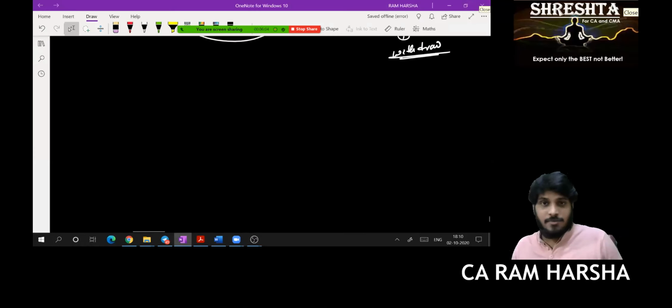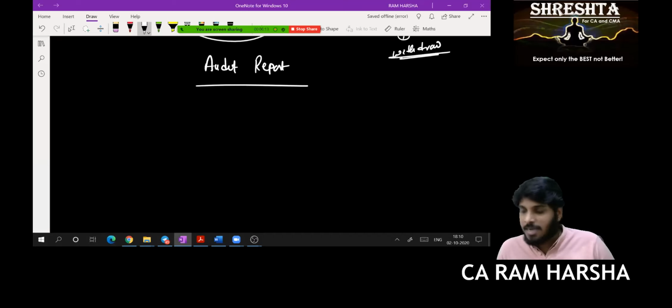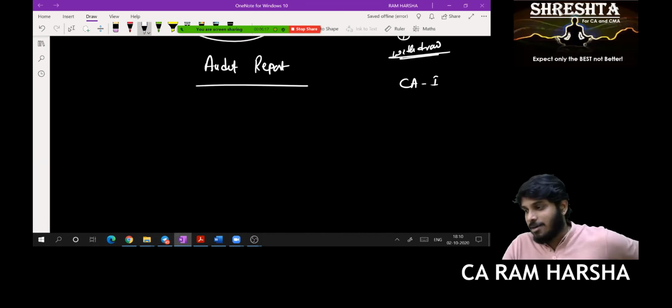So the chapter that we are going to discuss now is audit reporting. First of all, get a clarification that whatever the auditing syllabus that we are discussing at CA Inter level, it is completely the same, exactly the entire syllabus is there even at CA Final.